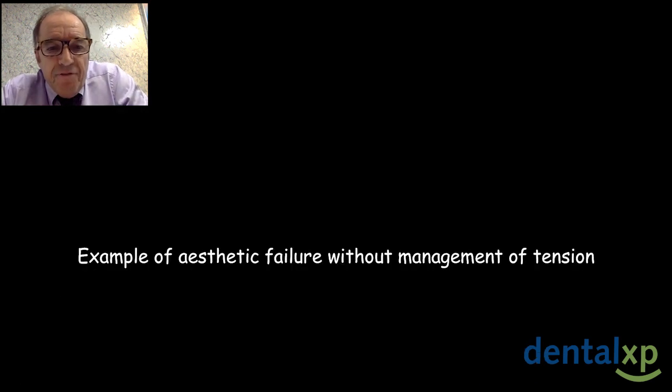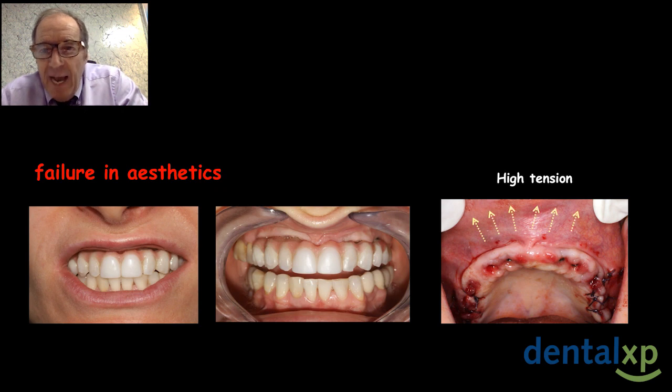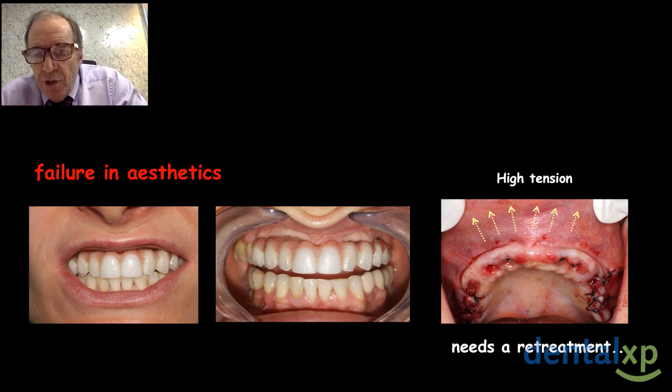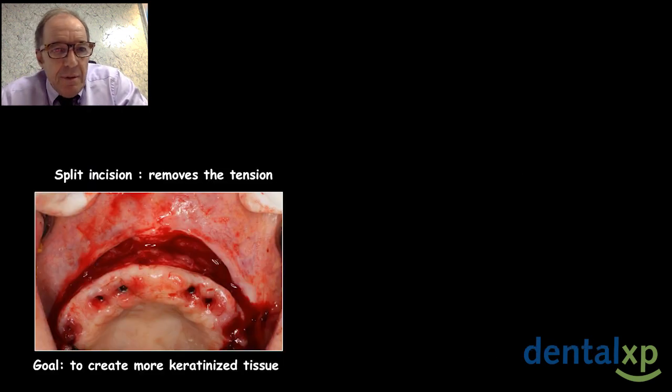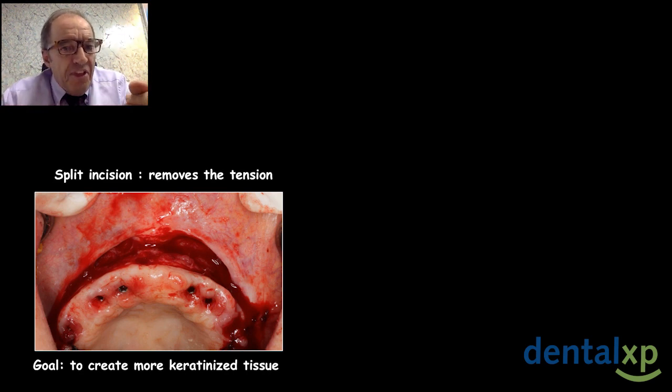An example of aesthetic failure without management of tension. The patient came with an aesthetic failure, and the question was how to recover this case and improve it. I decided, you can see high tension, that a retreatment was needed. First of all, I removed the tension, but my goal was to create more keratinized tissue. You know, 2 things: remove the tension and create more keratinized tissue.